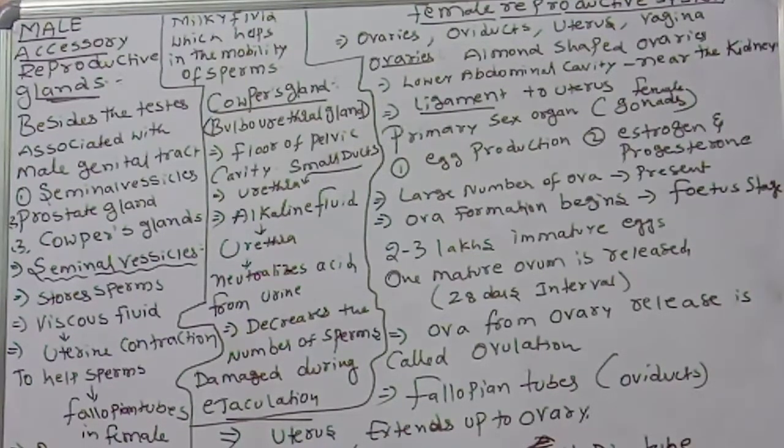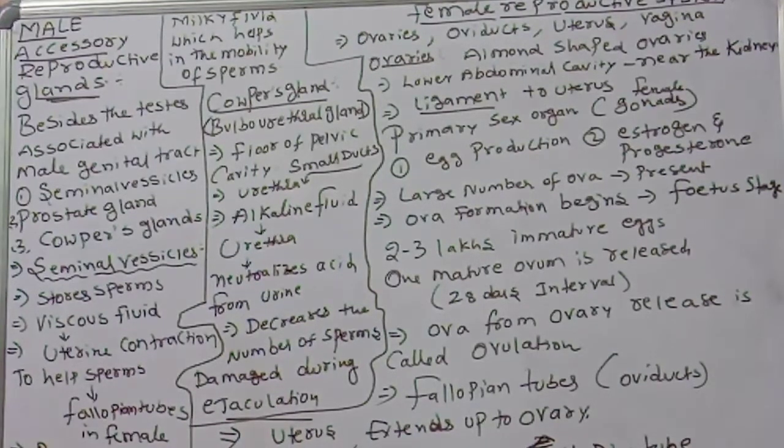Whereas the seminal vesicle ducts together form the ejaculatory duct. The ejaculatory duct is helpful for the passage of the sperms, like we discussed in the male reproductive system. And the most important thing is that the sperm has the acrosome, with lysins in the head, which is very useful for penetration into the egg. These fluids are a must.